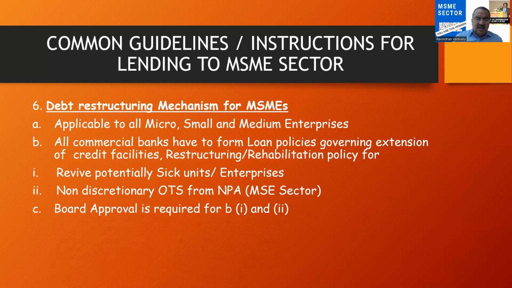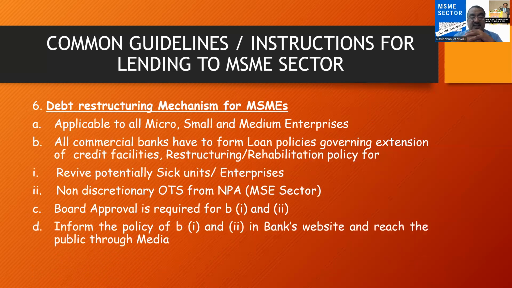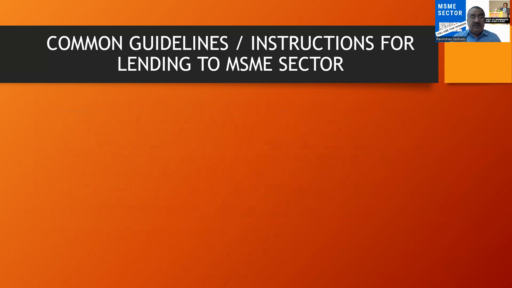And for this, that is reviving sick units and for OTS settlement, that is regarding OTS settlement or debt restructuring, board approval is required. And this must be informed to the public in detail through publishing the same in the bank's website, and even through media also, the banks can extend the information to the public.